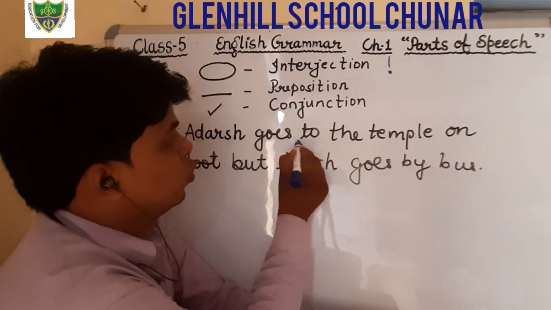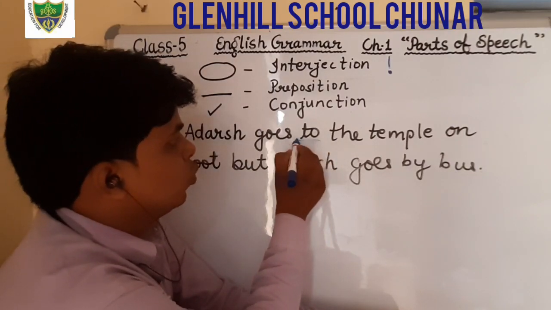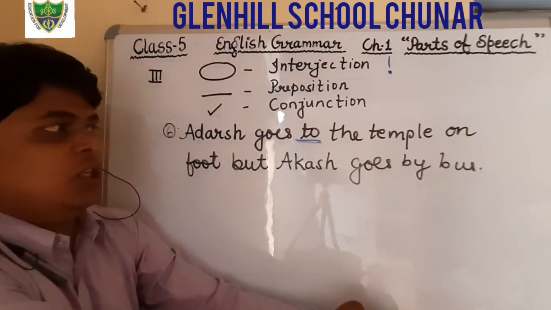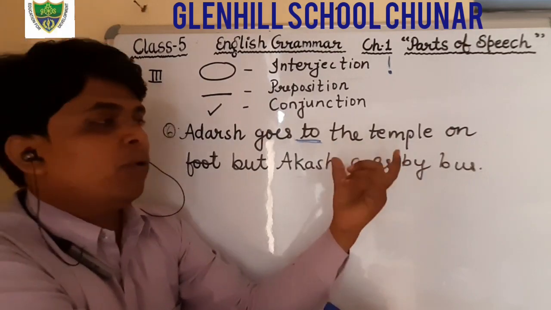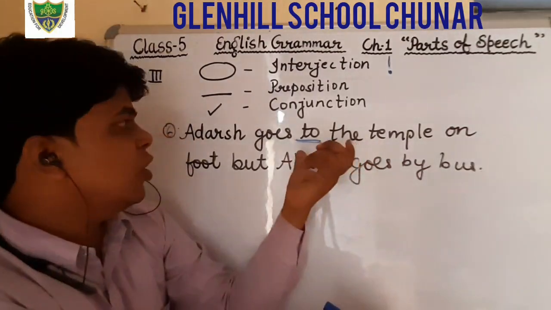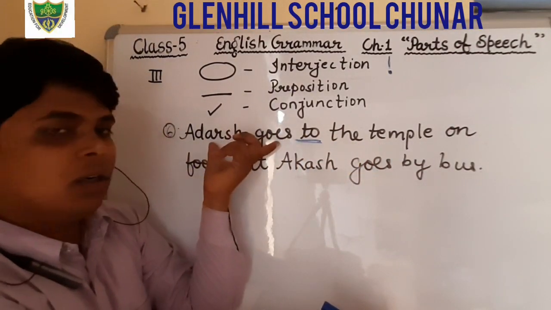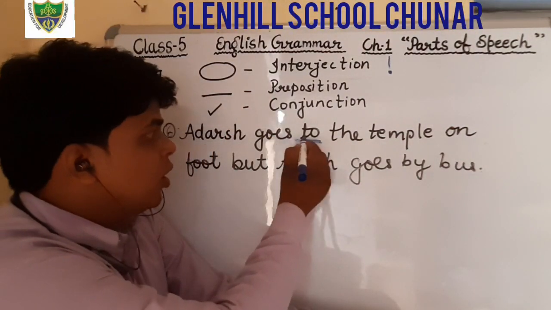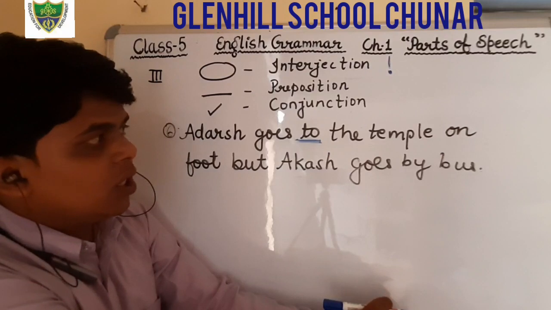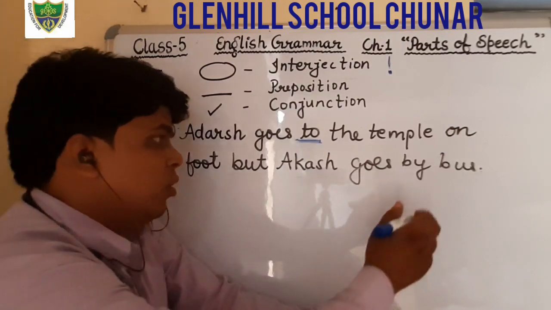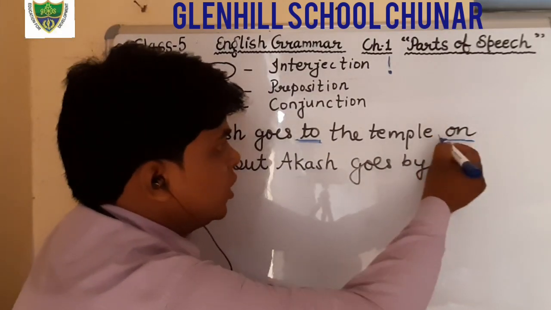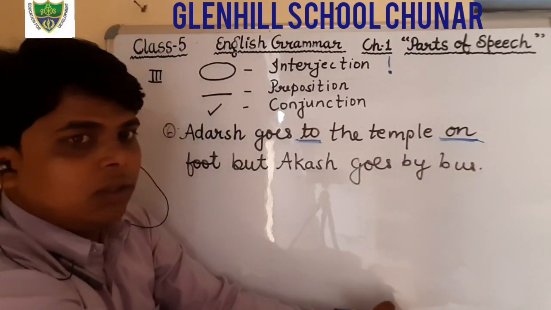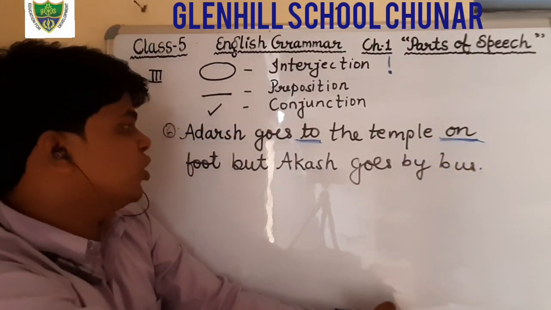Here the word to is used as a preposition because it is used before the noun, the temple, and it also shows the relation with the other words of the sentence. So the word to is a preposition in this sentence. On foot, that is also a preposition.